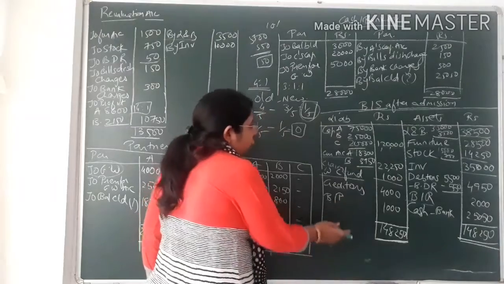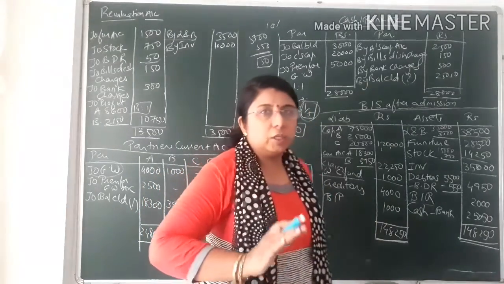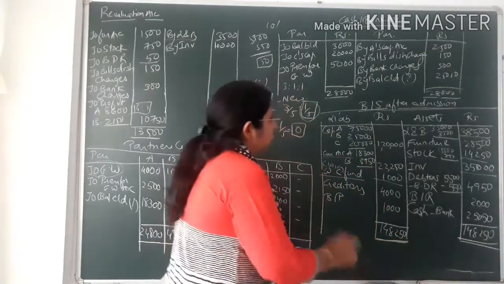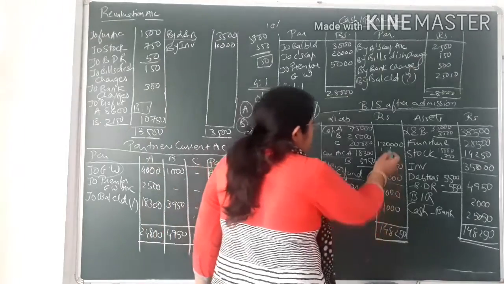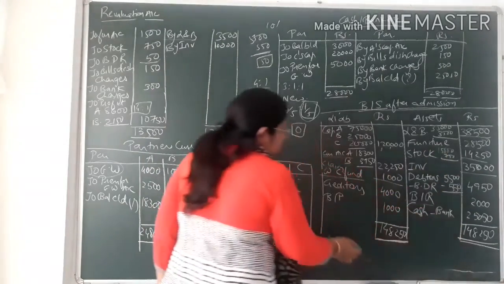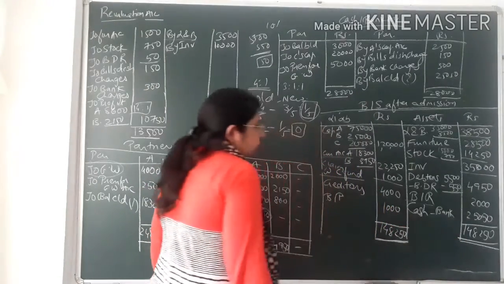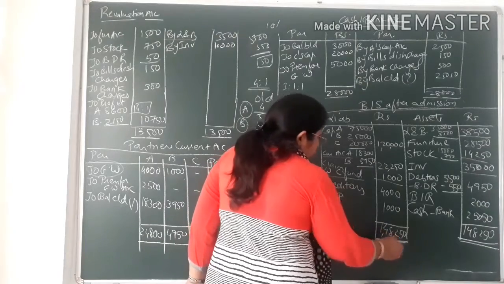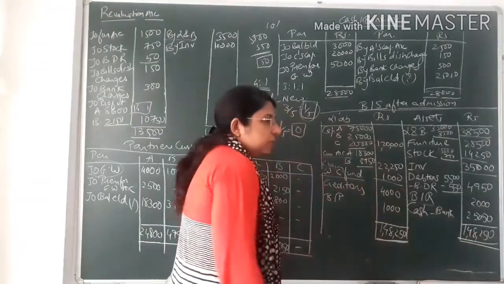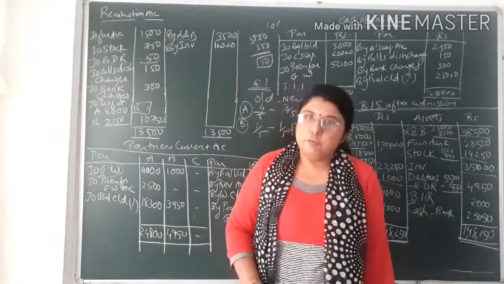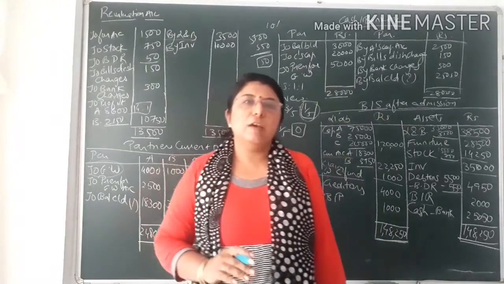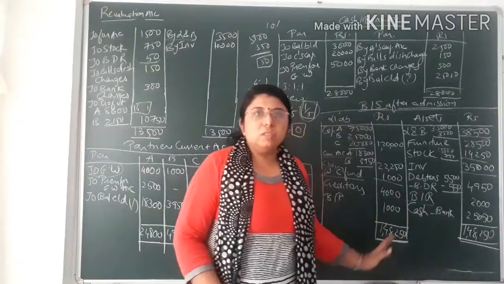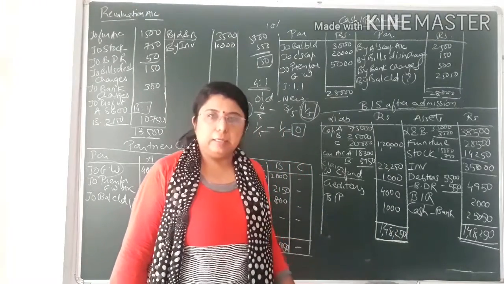Now after completion of all the entries, first of all look in the question and the balance sheet, and no entries should remain. Every entry should be posted in the new balance sheet. After completion of all the entries, do the total of the liability side and the asset side. If the total of both sides comes equal, then your answer is correct. Over here you can see the total of both sides is coming equal, that is 1,48,250, and on the asset side also 1,48,250. So this is the end of the sum. We have seen that the answer is coming correct as both sides have tallied.